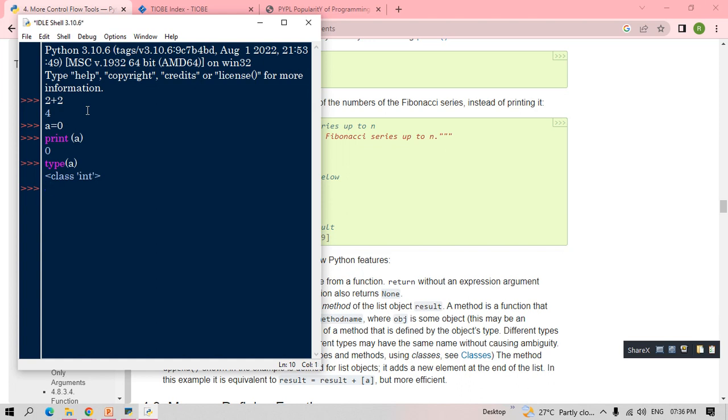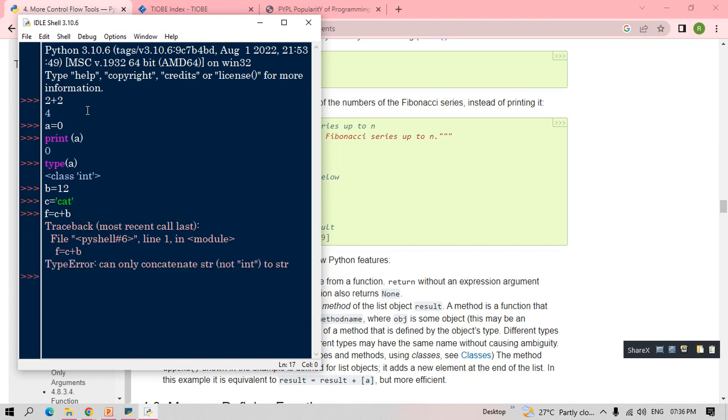If I am giving B is equal to 12, and C is equal to a string, I am giving a string here. What is happening next? I want to print. So F is equal to C plus B. I want to print. What will be the answer? It throws you an error. Why does it throw you an error? Why?